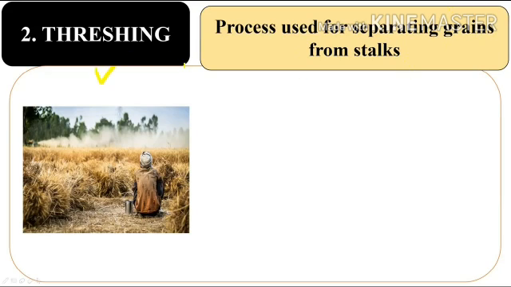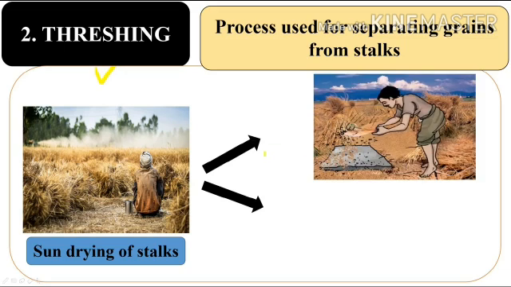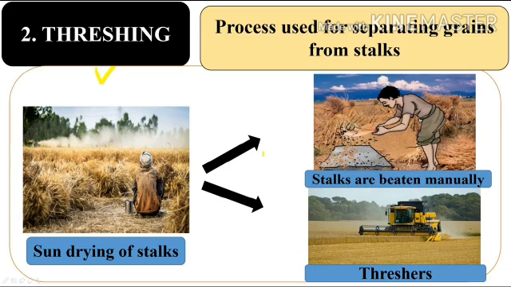You must have seen bundles of wheat or paddy stalks lying in fields after harvesting the crop. Stalks are dried in the sun for a few days, and after that there are two methods of separation which are followed. On a smaller scale, these grains are separated from the stalk by manually beating them. See, these farmers are manually beating these stalks on hard slabs. Sometimes threshing is done with the help of bullocks.